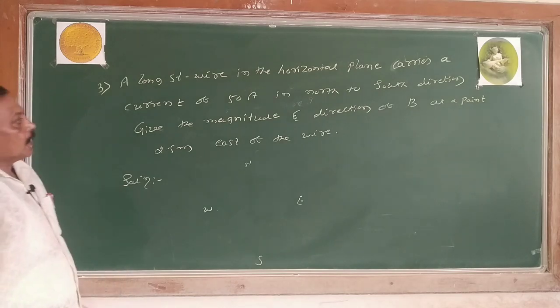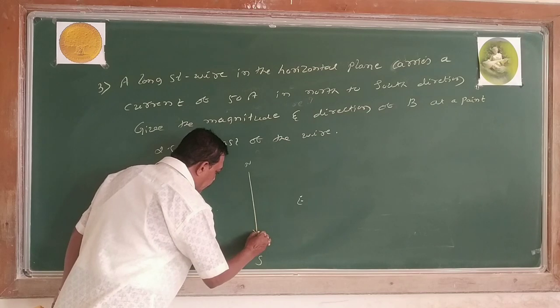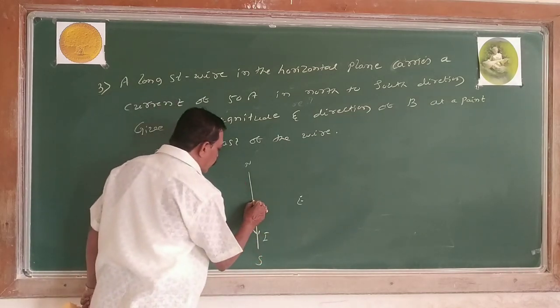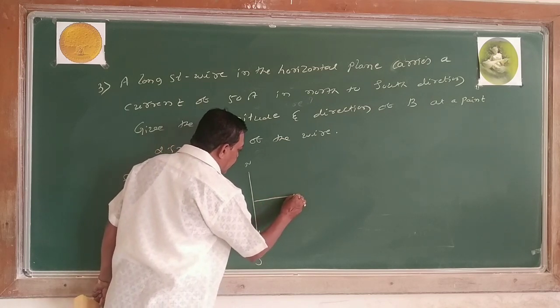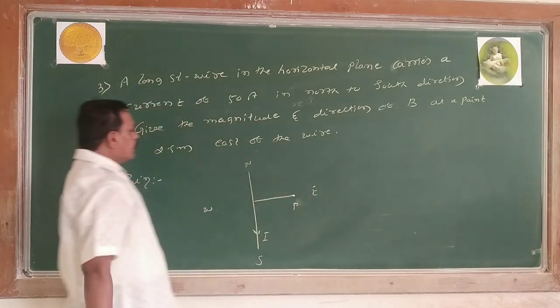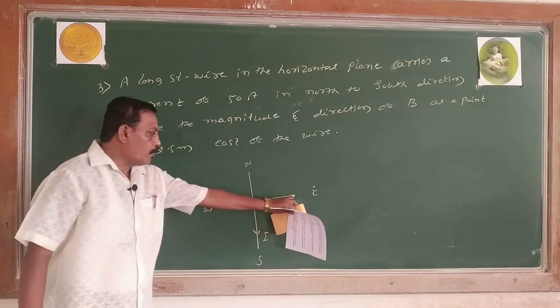The current is moving from north to south. Current is downwards. The point is 2.5 meter in the east. Now this is the point P in the east. Right? Our aim is to calculate the magnetic field at the point P.